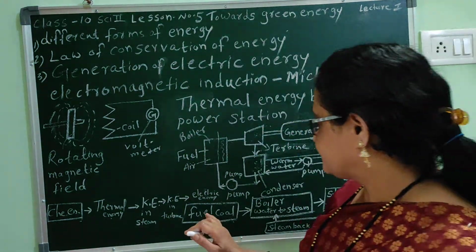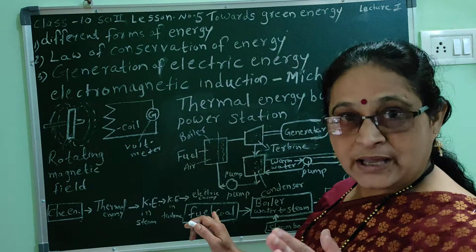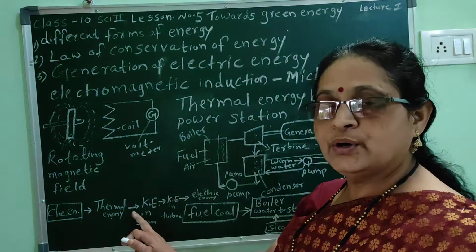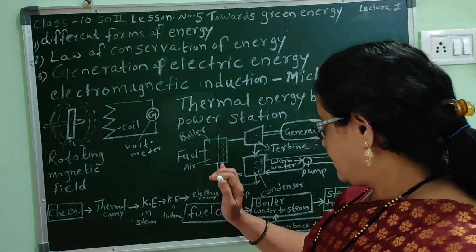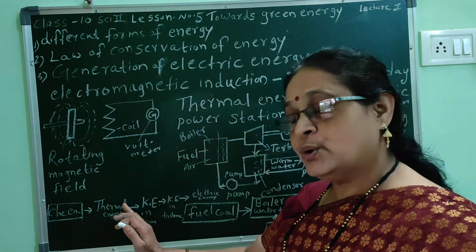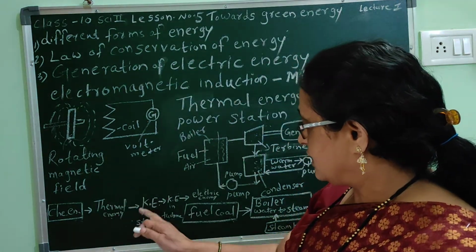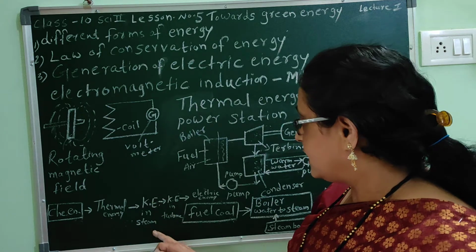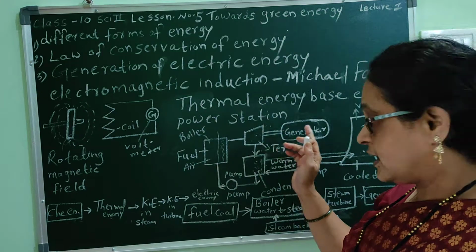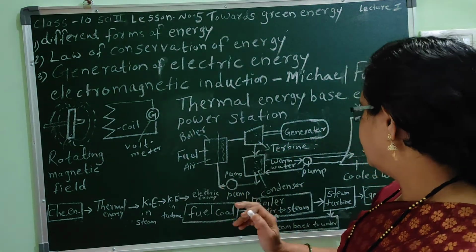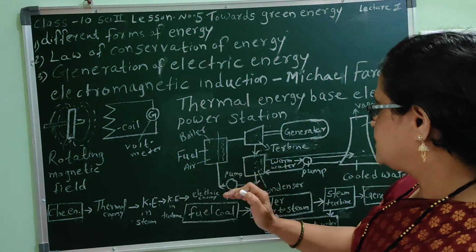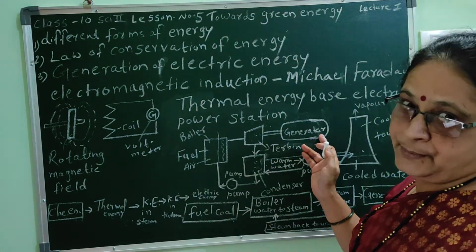See again, coal has chemical energy. That means chemical energy is converted into thermal energy, because water gets converted into steam. Thermal energy gets converted into kinetic energy in the steam, and kinetic energy in the turbine gets converted into electric energy in the generator. In this way, the electric energy is produced in a generator.